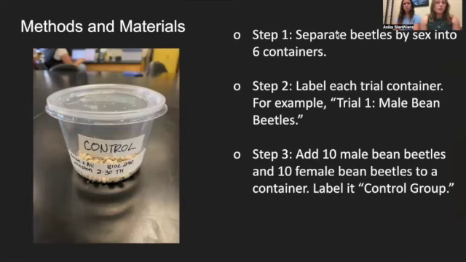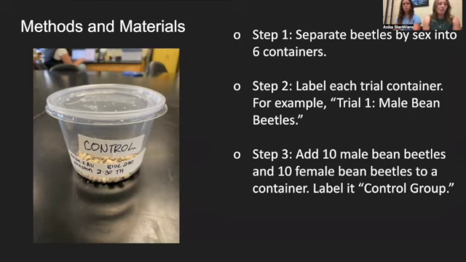For our methods and materials, we started with step 1, and we separated our beetles by sex into 6 containers for each trial. There were 3 containers filled with 25 female bean beetles, and the other 3 were filled with 25 male bean beetles. Then for step 2, we labeled each trial container, for example, trial 1 male bean beetles, and we did that for all three male bean beetle containers and all 3 female bean beetle containers.